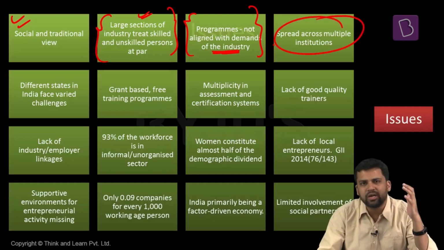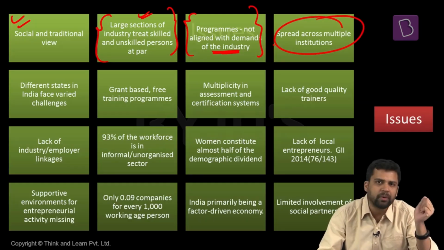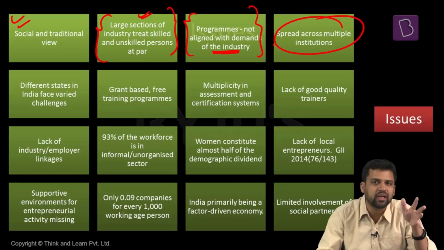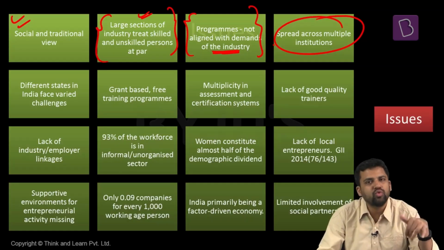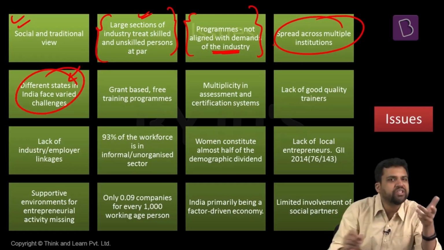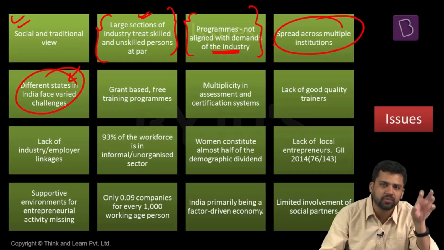Skill development program is spread across multiple institutions. Different government departments, different government ministries, they will be going for skill development. At one point of time, there were somewhere around 20 departments of government providing skill development, 20 departments, ministries. So in such a scenario, what happens is there is no uniformity. So there are no uniform standards. There is no uniform parameter of skill development. It also causes problems. Different states, again, they will face different challenges. So there is also regional variation when it comes to skill development. Some states are doing well, some states are not doing well.